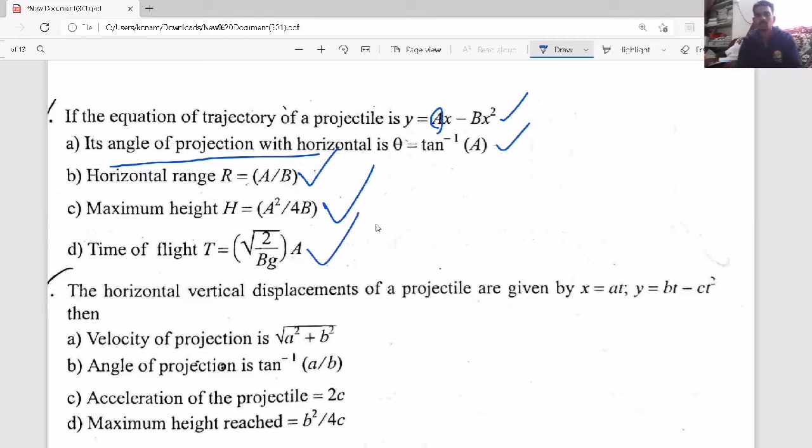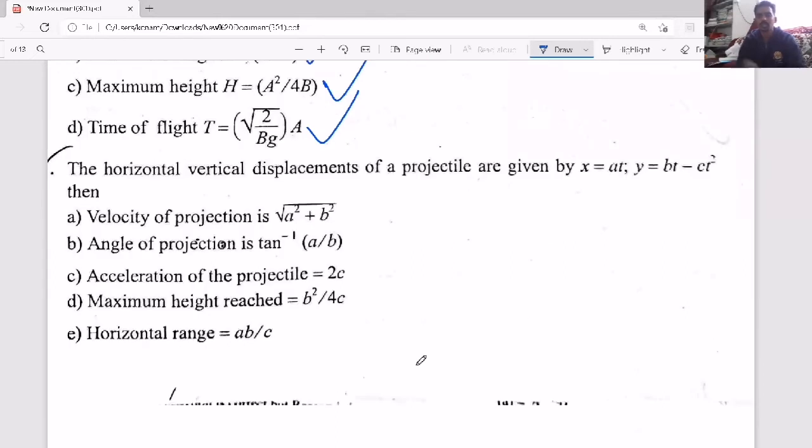You can remember all of them. If you say, no sir, we will do it directly, that's your wish. You can remember the formula. Or sometimes they will ask the question in terms of this a and b also. What is the range? What is the height? What is the time of flight? Such kinds of questions they can also ask.